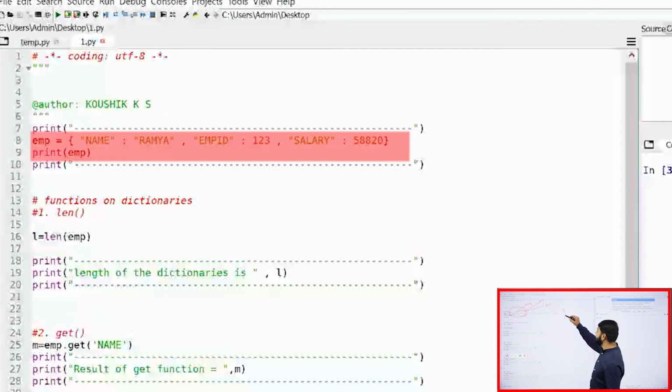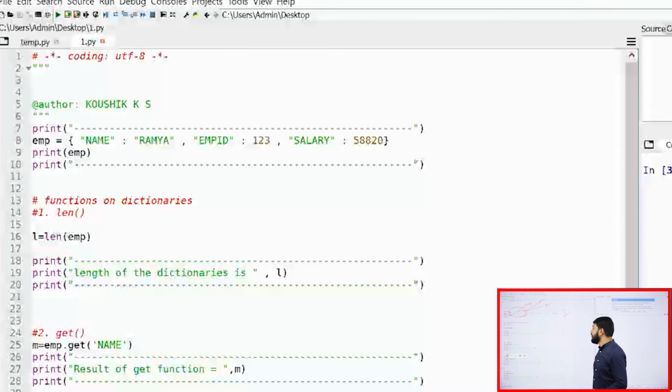So let's come back to the example. I have created the dictionary. My dictionary name is EMP and my dictionary has three pairs of keys and values. The first key that I have is name, the second one is EMP ID, and the third one is salary, my dear students. If you ask me, sir, should I enclose it separately for key as well as for the values? I will say yes. If it is a string, you have to enclose it with quotes separately. You need to understand and remember this at this point of time, my dear students.